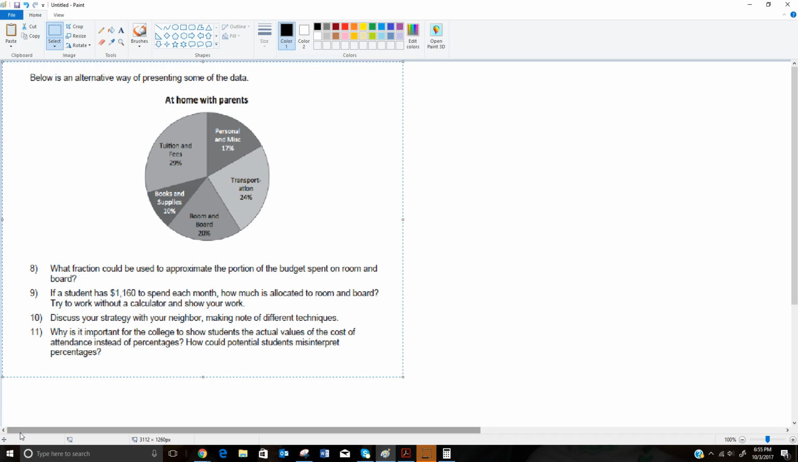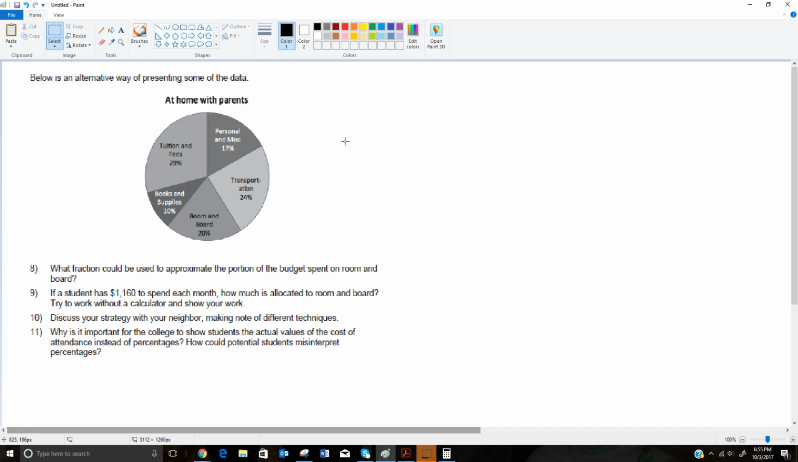So now on the next page, we have a different way to represent this data. And it actually says below is an alternative way of representing some of the data. Why does it say some of the data? Is this not the same information we had on the last page? It's your breakdown of what you spend things on at home with parents. Well, there's actually quite a bit that is left out in this pie chart that we had in the table. First of all, it only is talking about at home with parents.